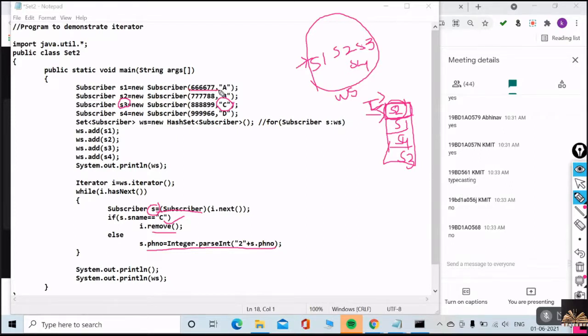4666677. 666677. What are you doing here? Can you please tell me, anybody? What are you doing to your phone number? Concatenating, not adding. It's concatenating. How does this number become? How is this going to become? 2 finally.